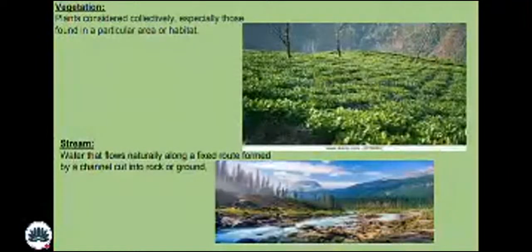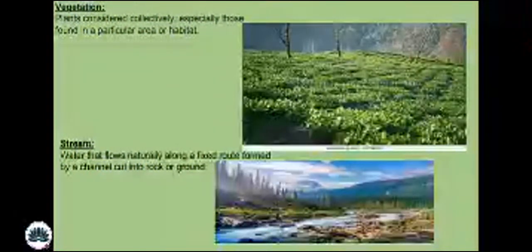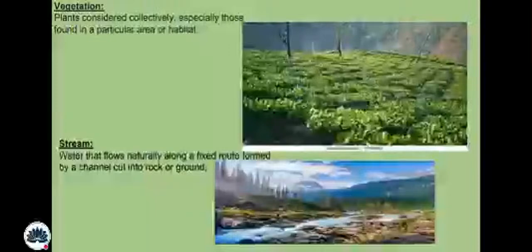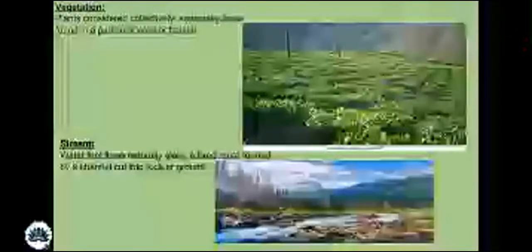The vegetation can provide the habitat of particular animals and is also essential in the areas where there are mountains. As you can see in the northern Pakistan areas from the images, a fixed route formed by a channel cut into rock or ground is called a stream.